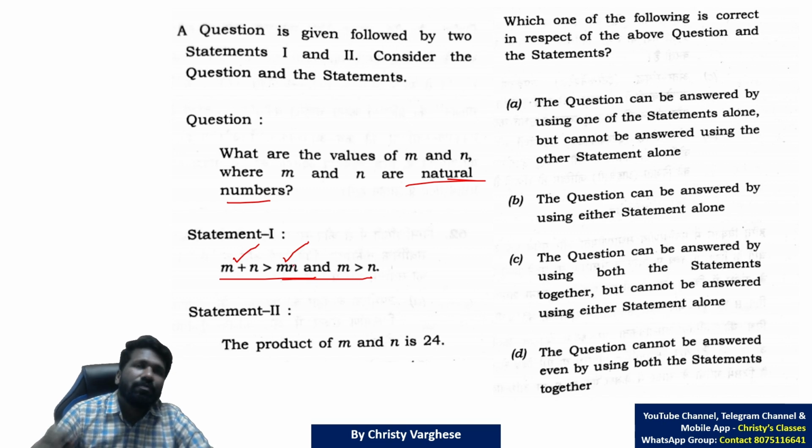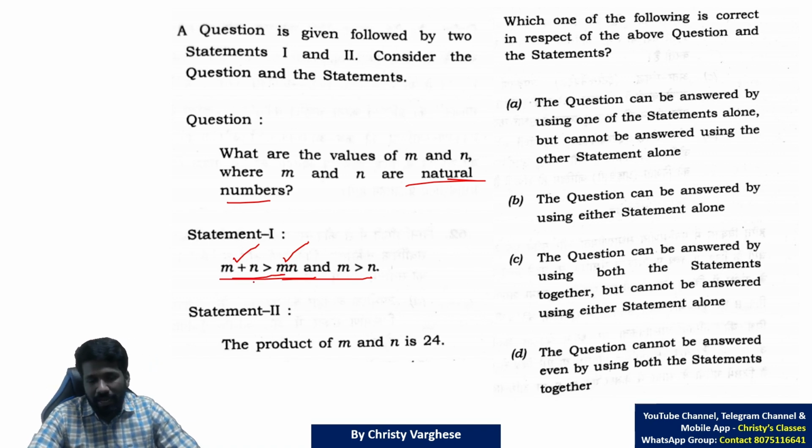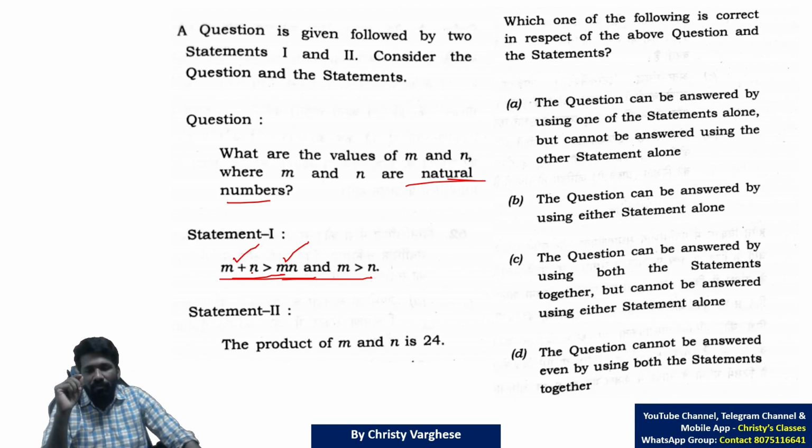If you observe, the product normally is bigger than the sum. For example, 2 into 10 is 20, 2 plus 10 is only 12. So normally the product is bigger, but here the sum is bigger. That means for the product to be smaller, one of the numbers should be 1 or 0 or a negative number.